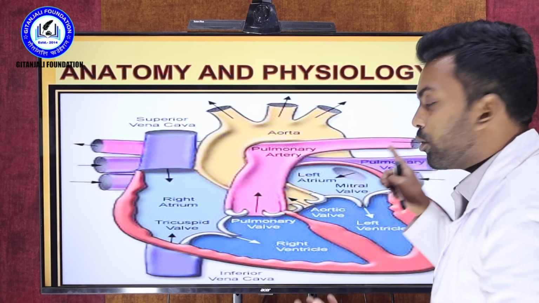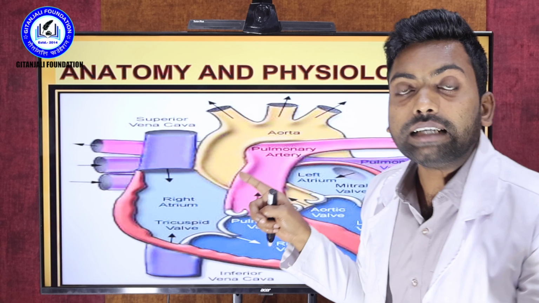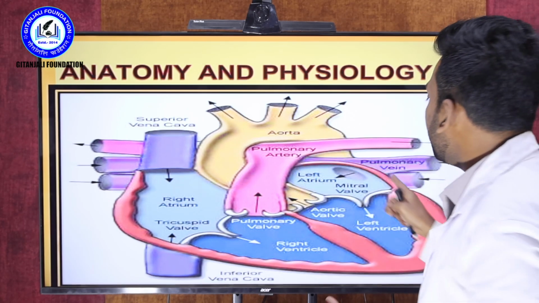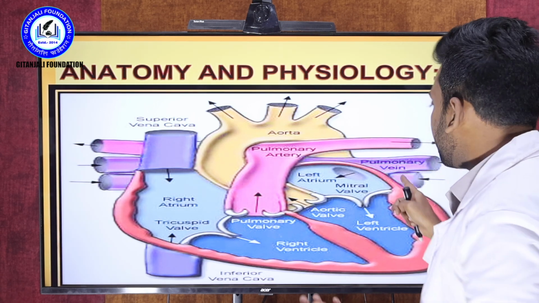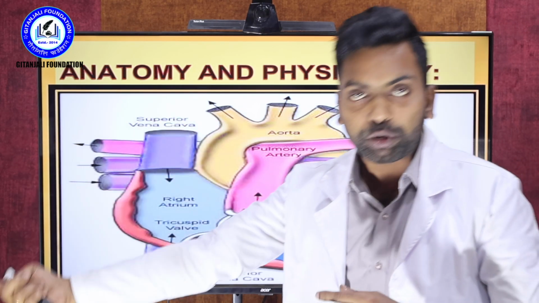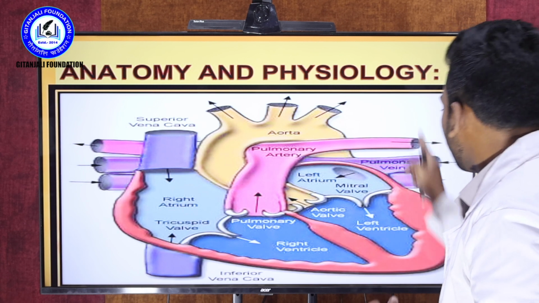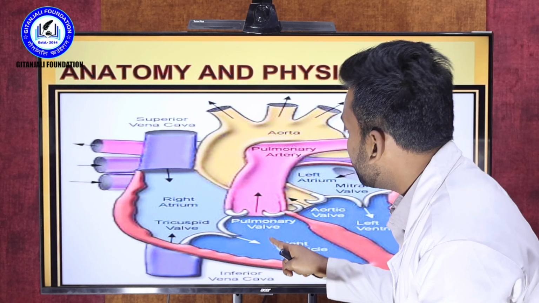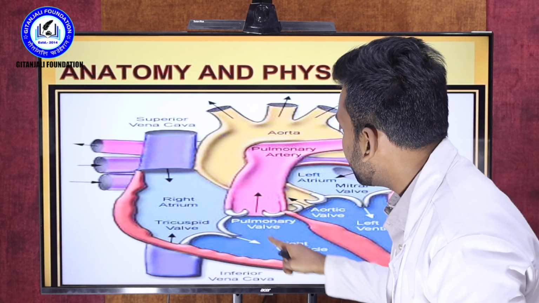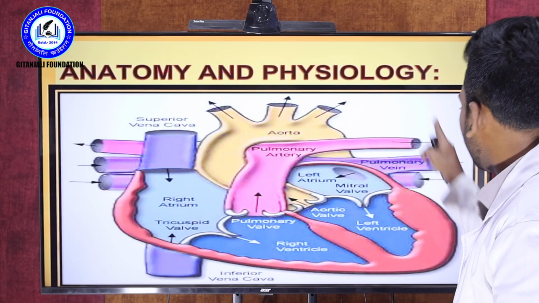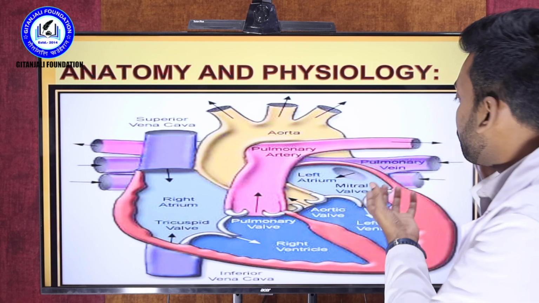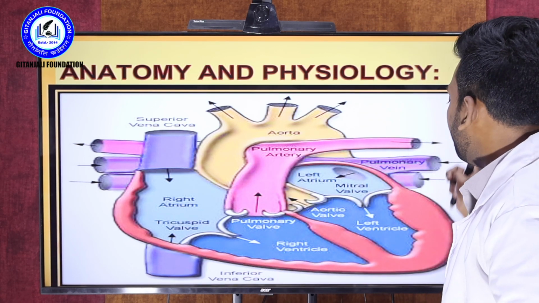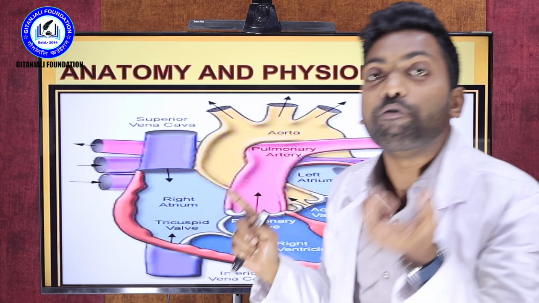As I said before, at the start of my class, the lungs' main purpose is purifying the blood. So here the lungs get the purification. In some other session I will tell how to purify the lungs also. By that you can understand the process of purification. Now you can see the pulmonary artery is carrying the blood from here and it goes to the lungs for purification. Once the purification is completed, it is received through the pulmonary veins.